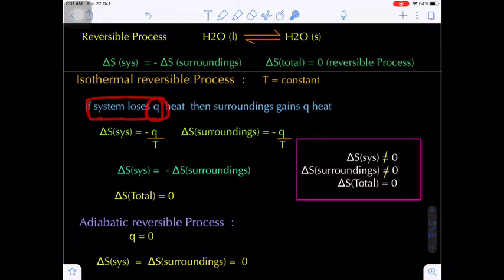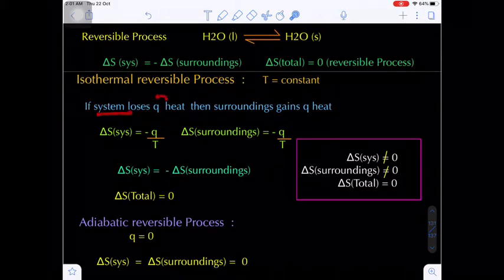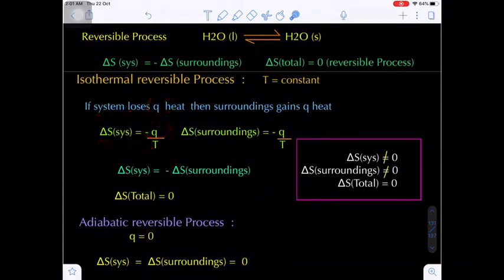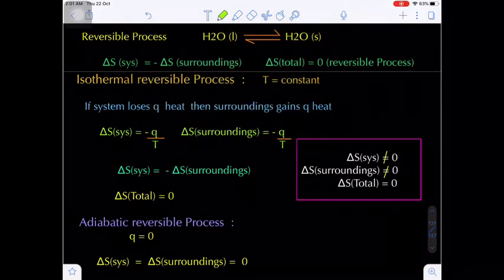Then the surroundings absorb the same amount of heat energy. With respect to the system, the Q value will be negative, so delta S will be Q upon T, that is minus Q upon T. Overall you get a negative sign for the entropy in case of the system.